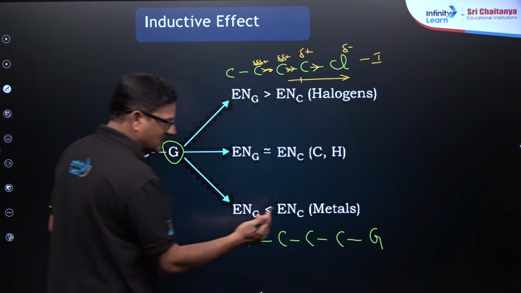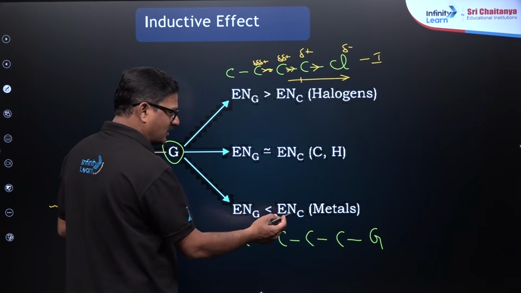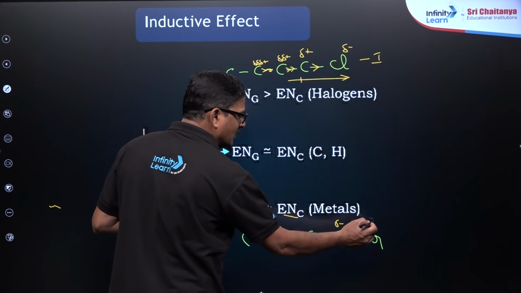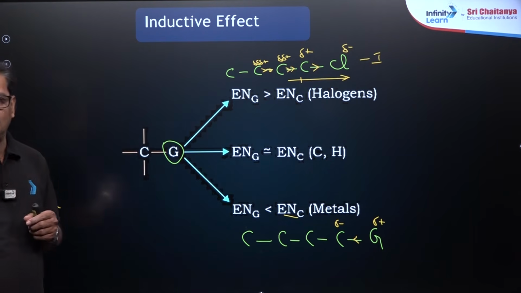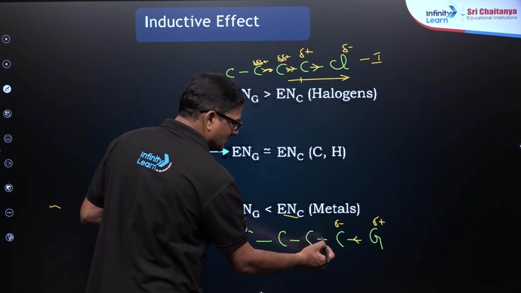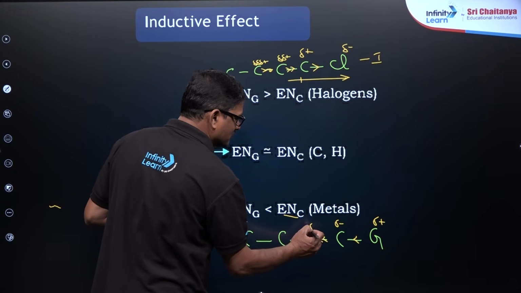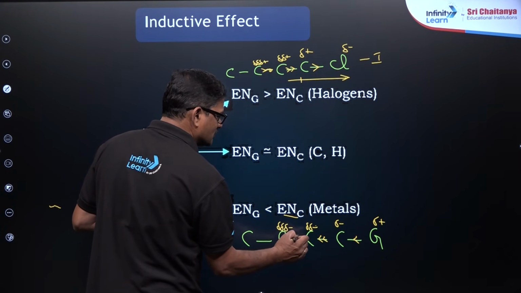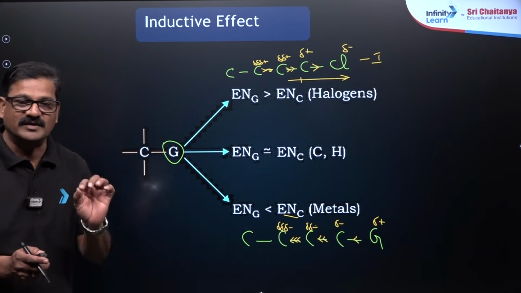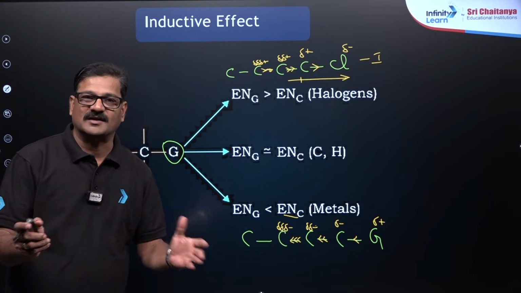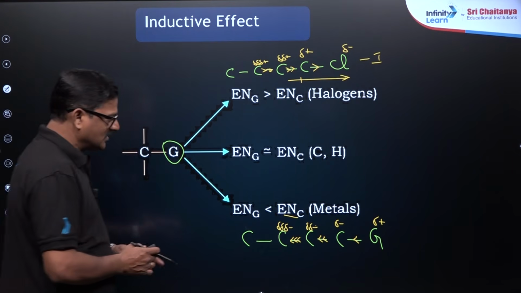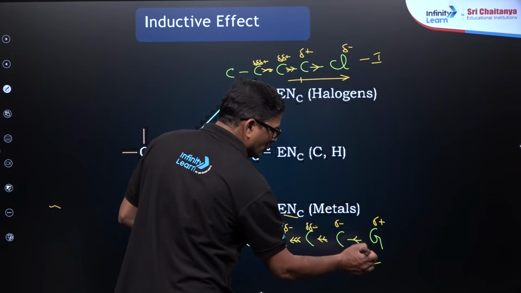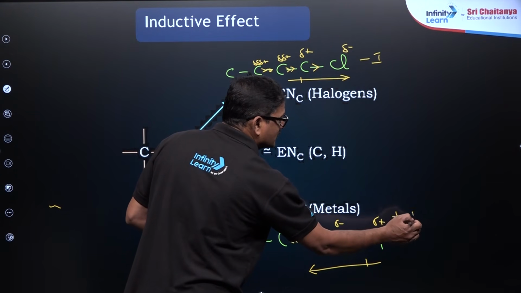If you see the other reverse case, the electronegativity of the carbon is more, therefore the electron is pulled more towards this carbon. So, carbon is getting a negative charge, the group is going to get a positive charge, and at the same time it is going to be a little bit in this way, partial positive charge and partial negative charge. So, this is the way bond to bond interaction is required for organic chemistry. So, this is where electron is pulled towards the carbon chain by this group, so that it is called a positive inductive effect.